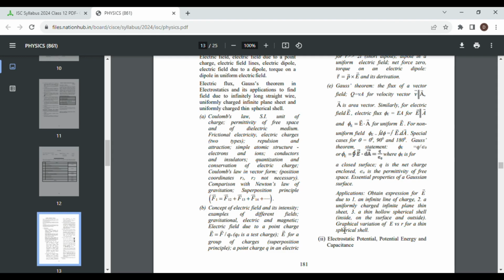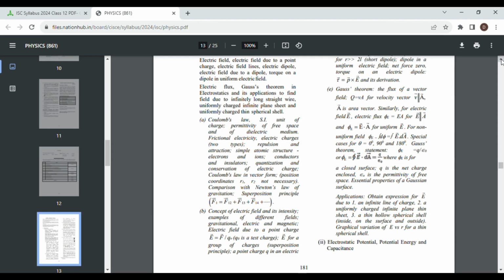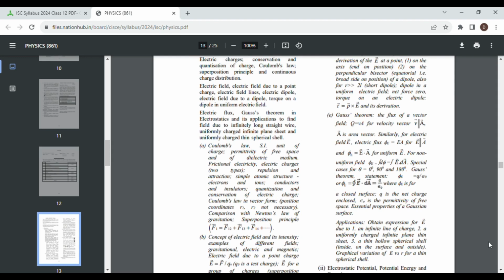So even the graphs that you will have to prepare have been mentioned in the syllabus. The syllabus is very well planned and has been given in a very elaborate fashion. So I don't think you should have any trouble finding out what is relevant for you to study.